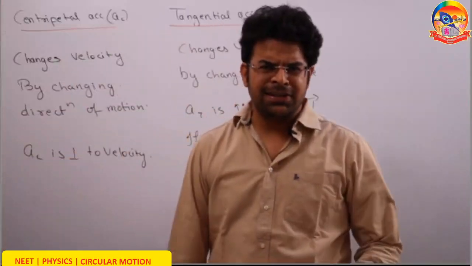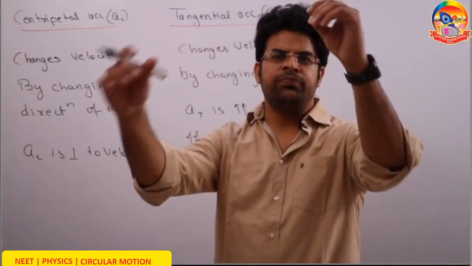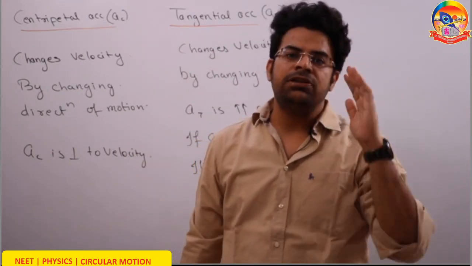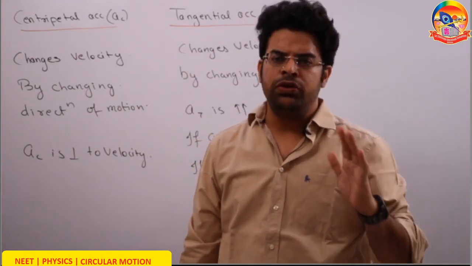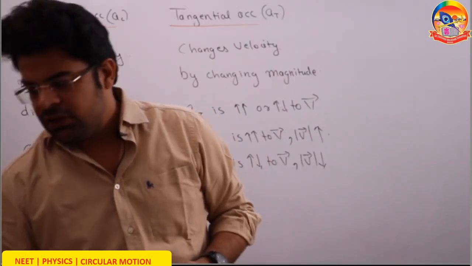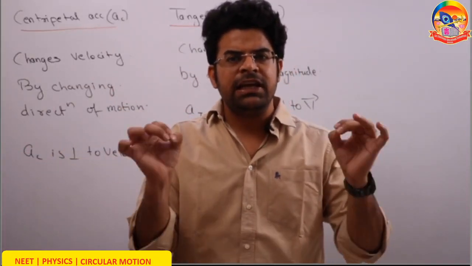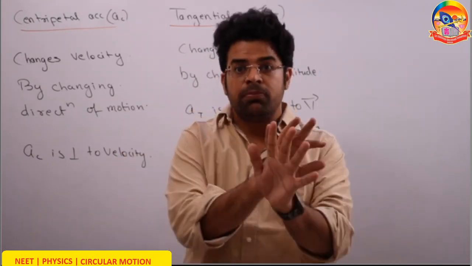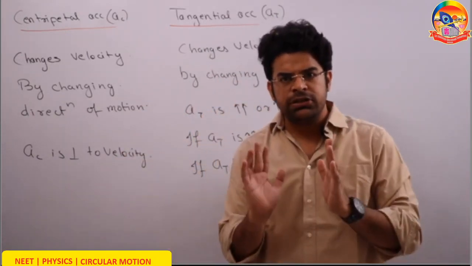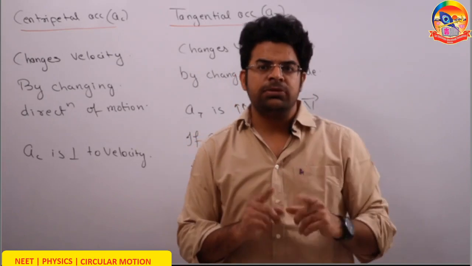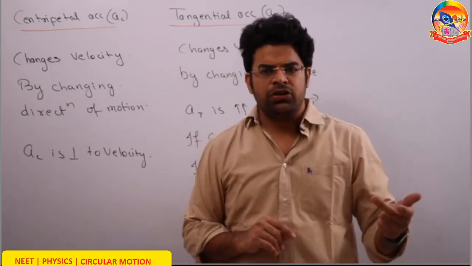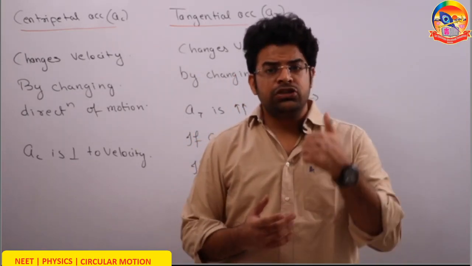So let's start discussing the most important point in circular motion, the difference between centripetal acceleration and tangential acceleration, and what do they do. First thing first, kids, the job of acceleration is to change the velocity. If a particle accelerates, then its velocity must change. It's not maybe case. If the particle accelerates, its velocity must change. Now when I say velocity, it's a vector quantity. It has got magnitude, it has got direction.